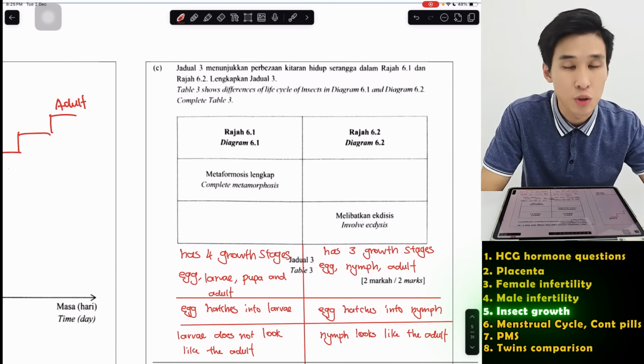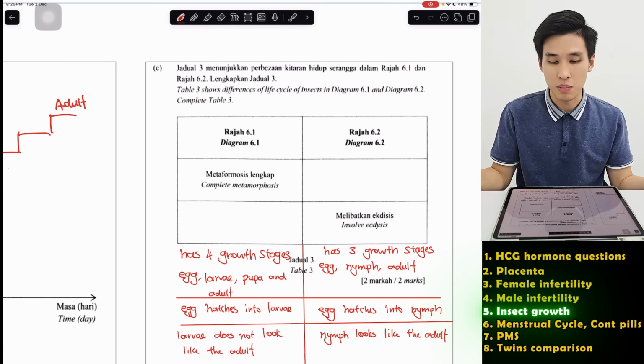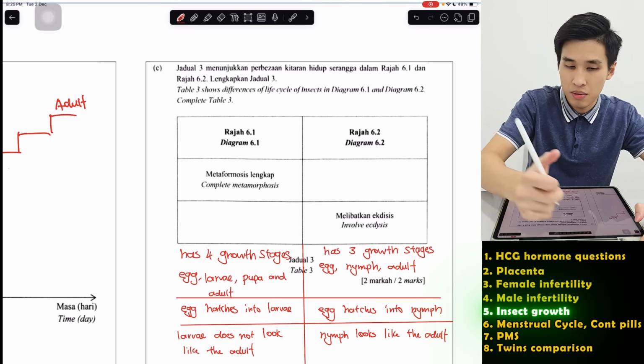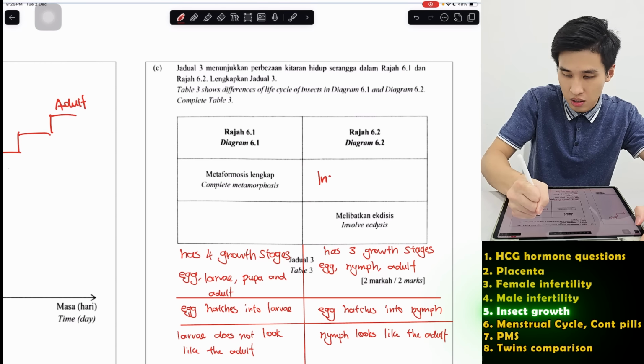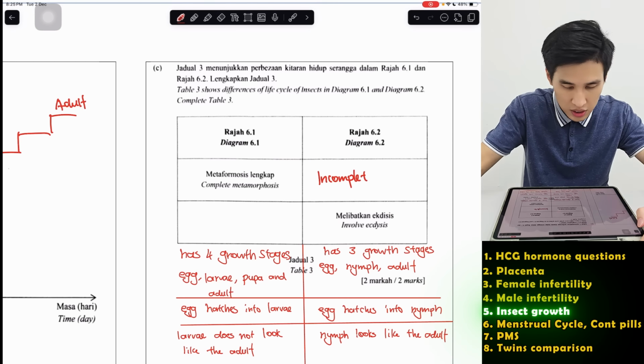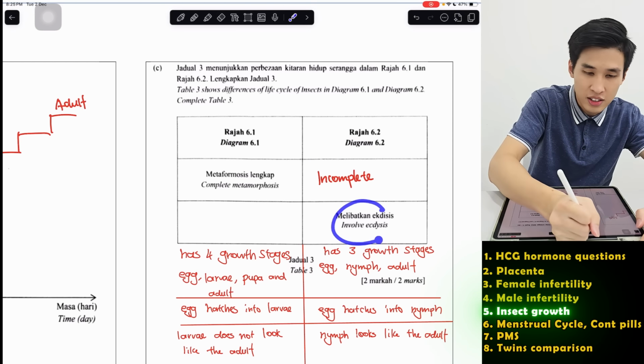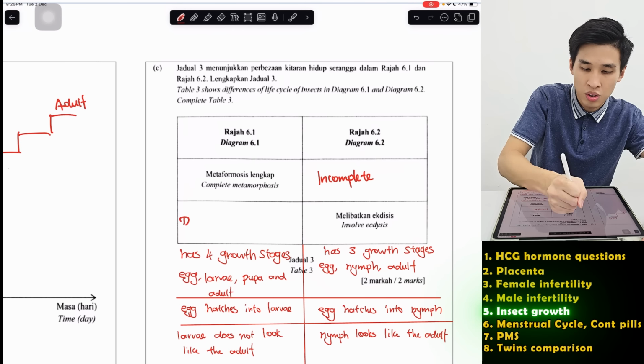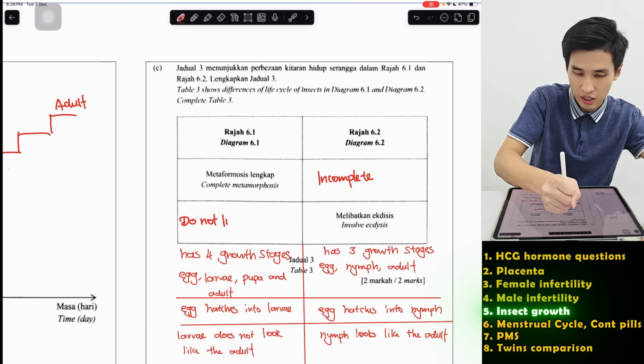Then, of course, they ask us to compare complete and incomplete metamorphosis. So 6.1 is called complete. This one, obviously, is incomplete metamorphosis. This one involves ecdysis. Then this one, obviously, does not involve ecdysis.